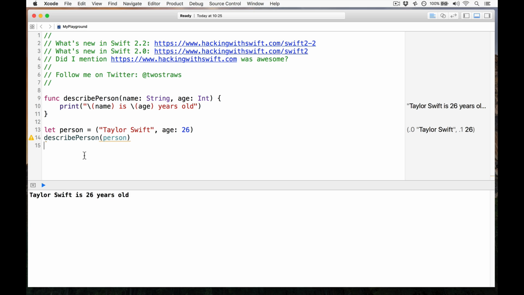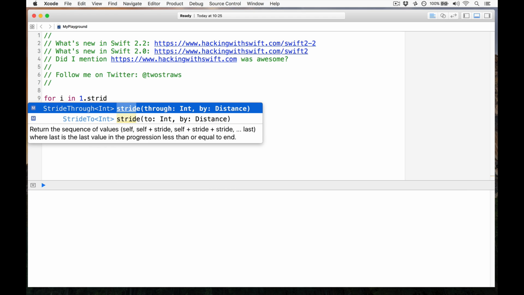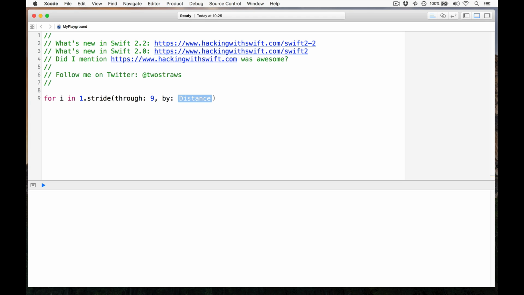Moving on, let's talk about argument labels. Now, as a reminder, argument labels look like this. For i in 1.stride, and we'll do stride through 9 by 2. We can print something out. We'll just do print i, okay? And that will print out the numbers 1, 3, 5, 7, 9.